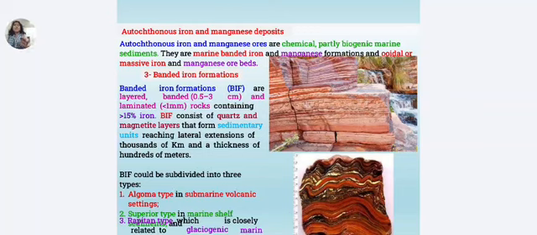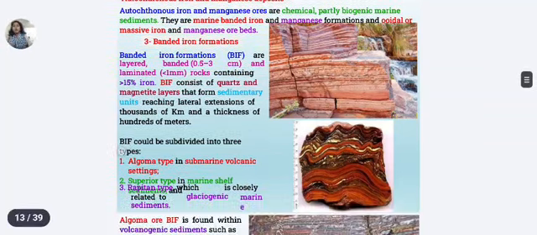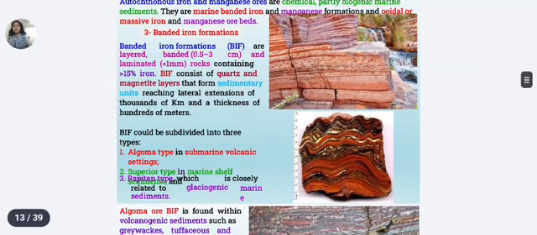Banded iron formations, called BIFs, are laminated rocks with alternating iron-rich and silica-rich layers. They extend for thousands of kilometers and are a major iron ore source. They contain quartz and magnetite layers. These banded iron formations are subdivided into Algoma type, Superior type and Rapitan type. So these are of three types.